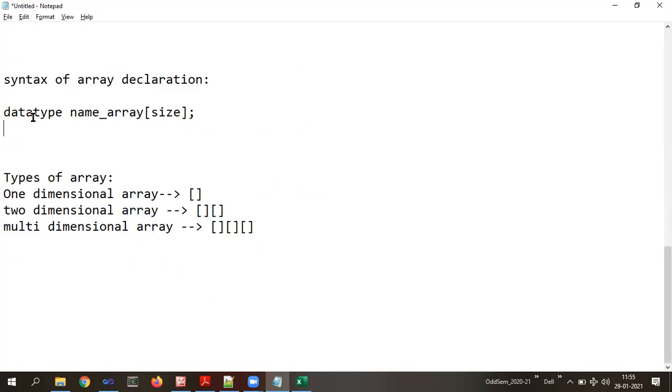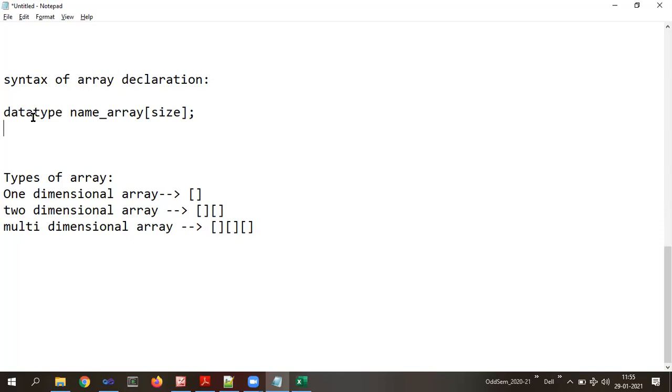Now for the point of examination, assume the question is for 5 marks: write a note on array. Then what are the things you need to write? First is the array definition. Then, before the syntax, you need to write a sentence about what an index or a subscript is.